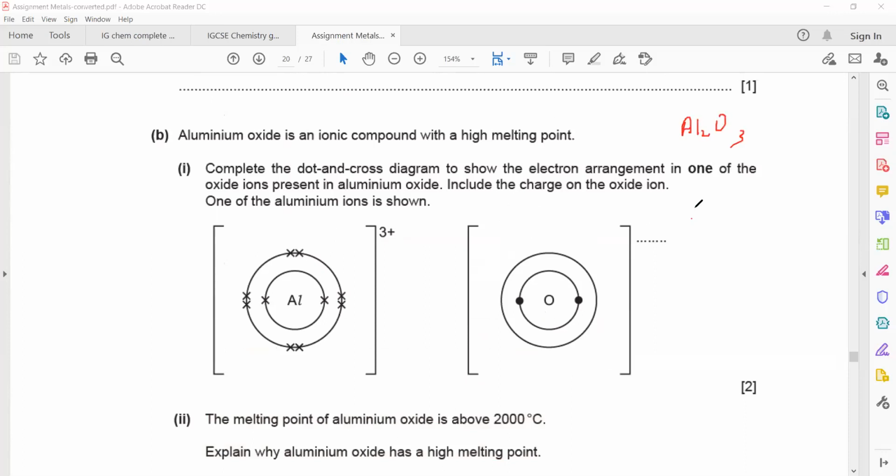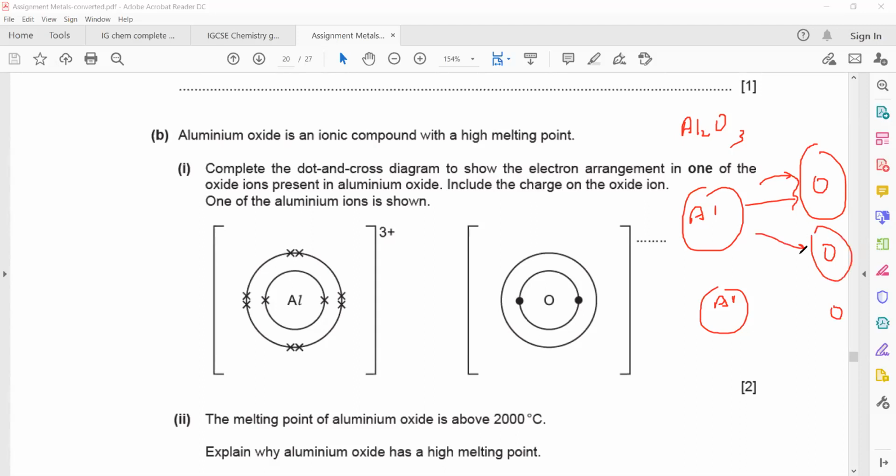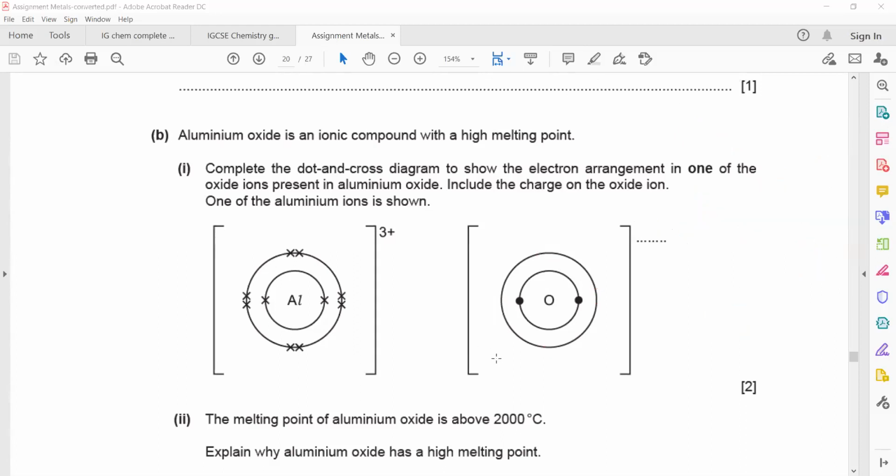So there will be 2 aluminum and there are 3 oxygen. Each aluminum loses 3 electrons and each oxygen gains 2 electrons. But in the question, we just have to draw one oxygen. One oxygen belongs to group 6, so it will have 6 electrons in the outermost shell and it will take 2 electrons. That's why it is -2. We don't have to draw for all oxygens, only one oxygen.